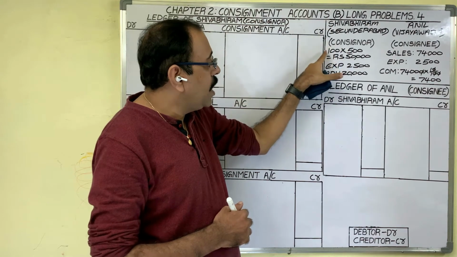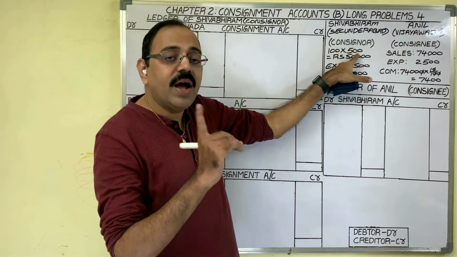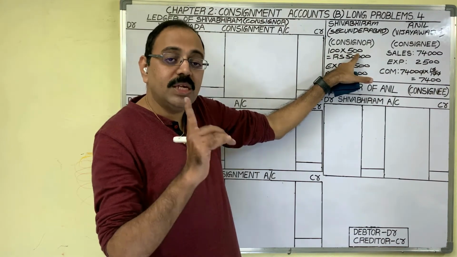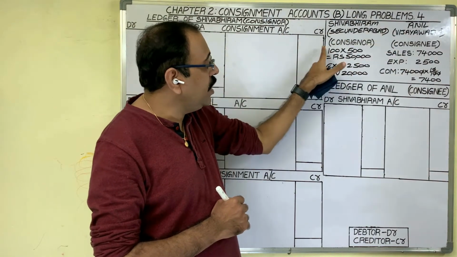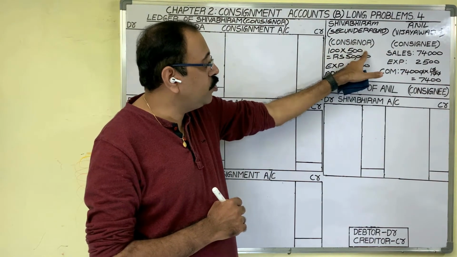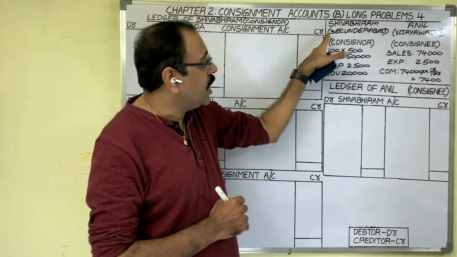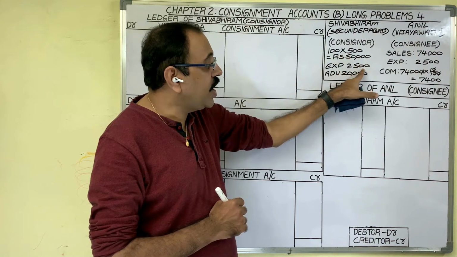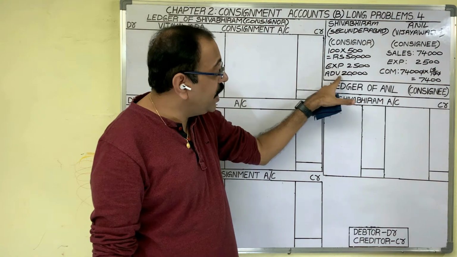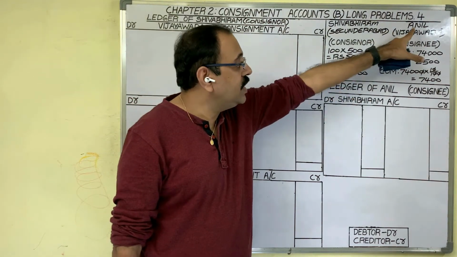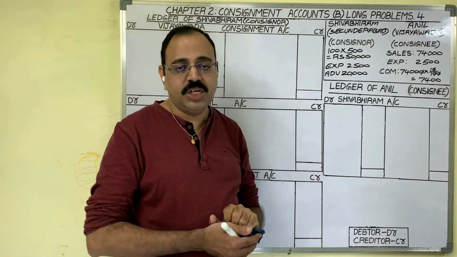Shivabhiram is sending 100 boxes of medicines at the rate of 500 each. One box price is 500 rupees. Then how much is the value of goods sent? 100 boxes into 500 rupees each, 50,000 rupees. To send these goods, the consignor incurred 2,500 expenditure and asked for an advance amount. The consignee sent that advance of 20,000 rupees, but there is no proper information in the books.